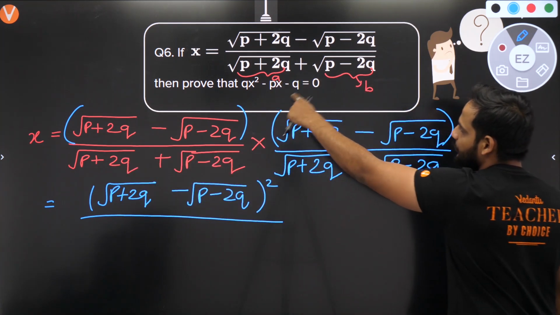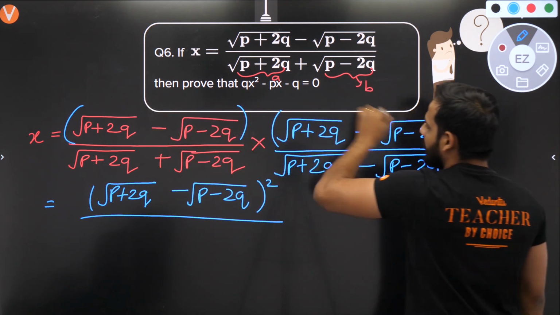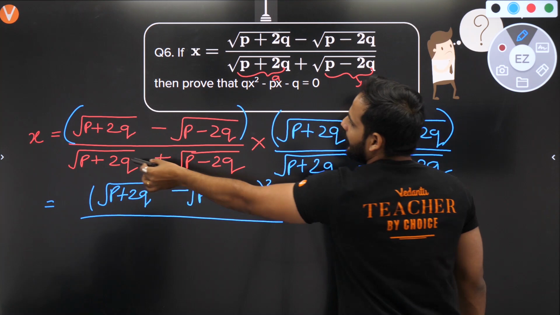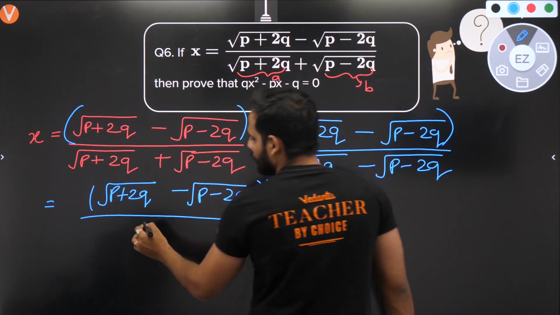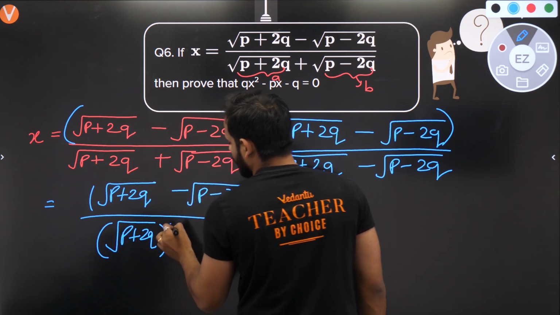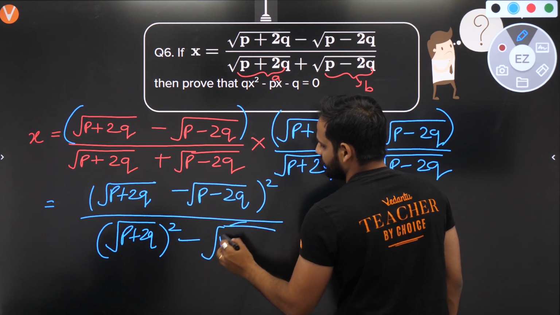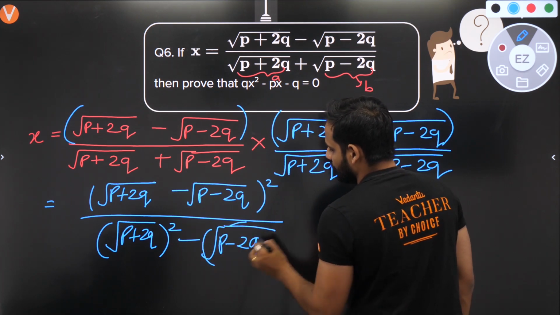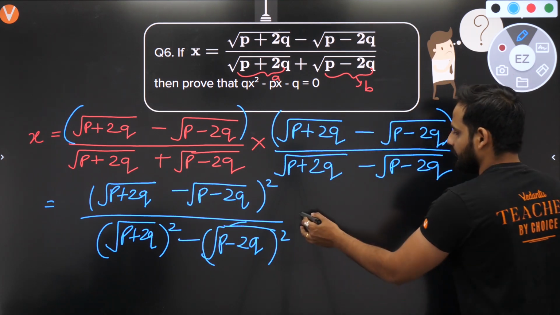Your p plus 2q is a, p minus 2q is b. So a minus b into a minus b is a minus b whole square, and a plus b into a minus b will be a square minus b square. So under root of p plus 2q whole square minus under root of p minus 2q whole square. Right? Let's solve it further.